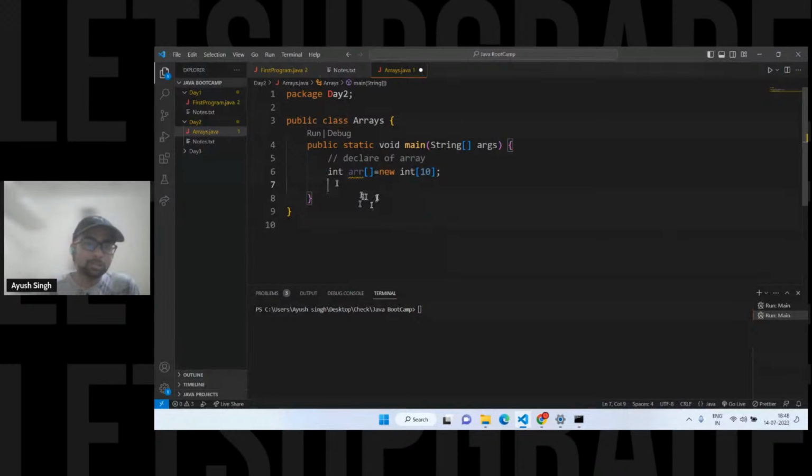Just tell me how many types of loops there are in Java. Not the number, with the names as well. The names. Okay, so we are going to use loops for that.